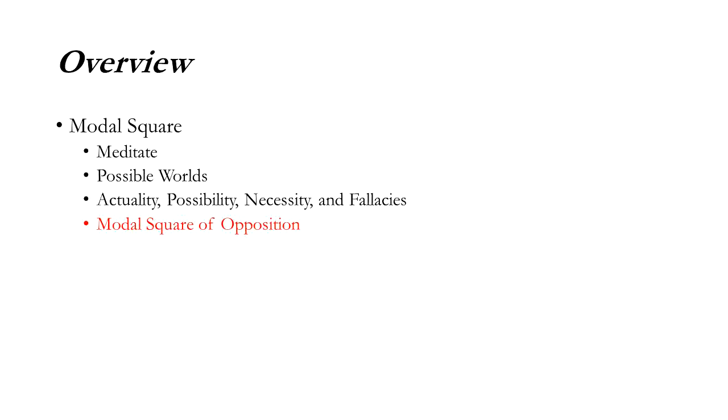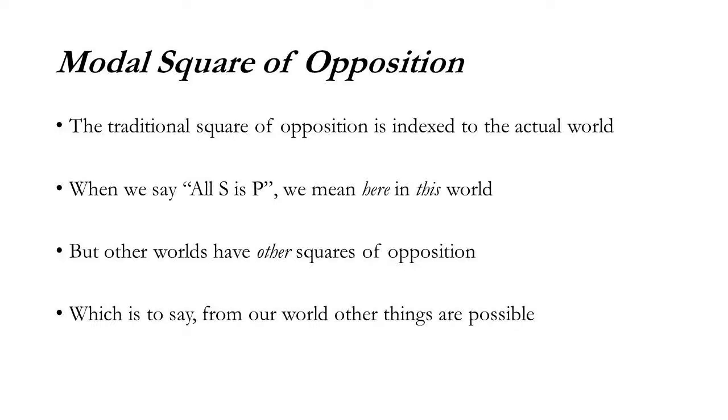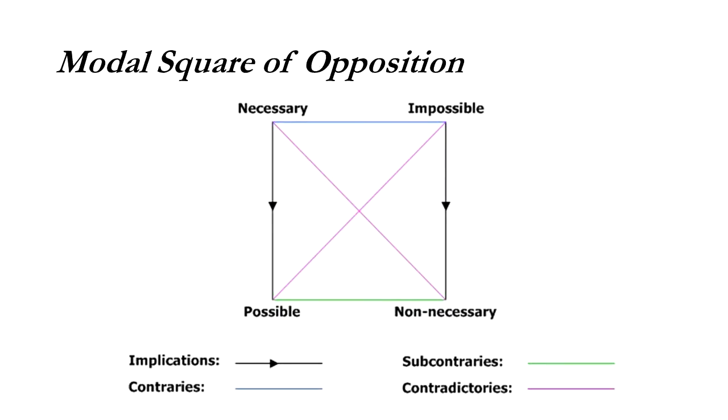All right, move on to this. Modal square of opposition. We're building on the square, right? The traditional square of opposition is indexed to the actual world. We say all S is P, we meant here. But other worlds have other squares, which is to say from our world other things are possible. Here's just a visual representation. It should be a familiar square. But instead of all A's or B's or whatnot, and no A's or B's, we have necessary, impossible, possible, and non-necessary. Now we're going to work some of this out in class. Just giving you the scaffold here.